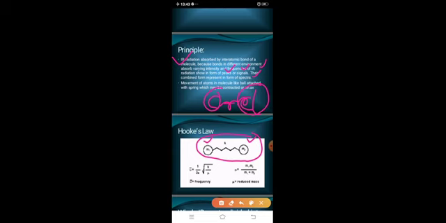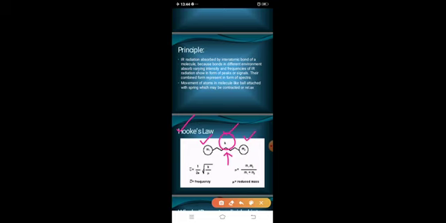That overall spectra is based on Hooke's law. Hooke's law states that if two atoms are bonded together via a bond, this bond behaves like a spring, and kappa is the force constant here.